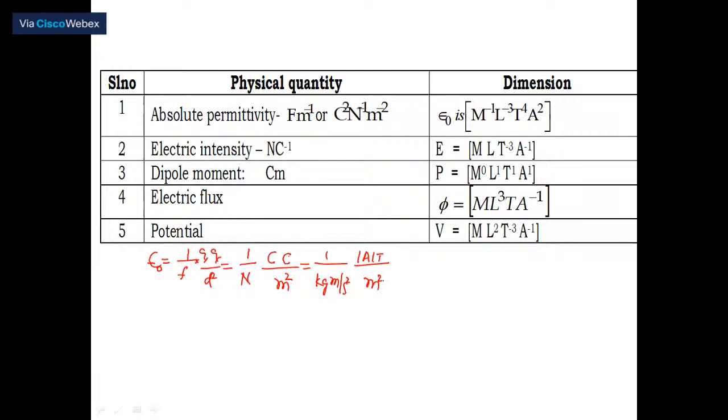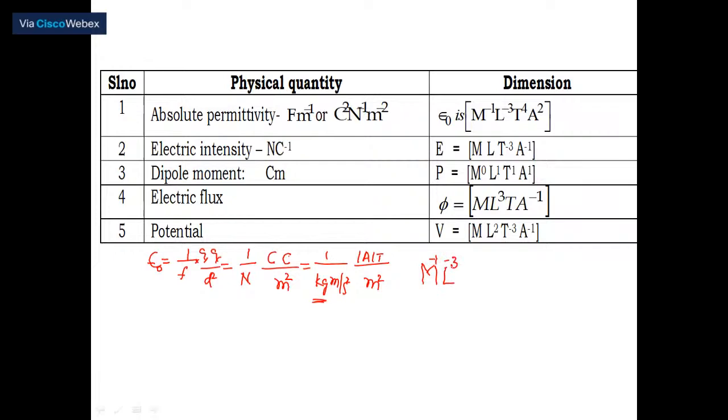Now you write the dimensions. This is kg, therefore M. That's why I write M power minus 1, since it is in the denominator. Meter and meter square are both in the denominator; I take them to the numerator, therefore L power minus 3.